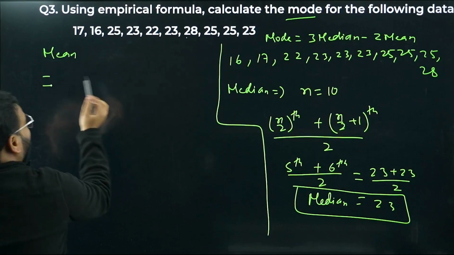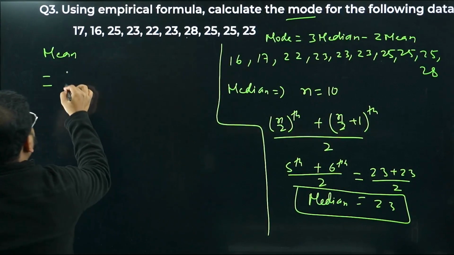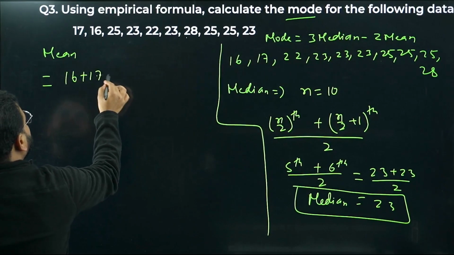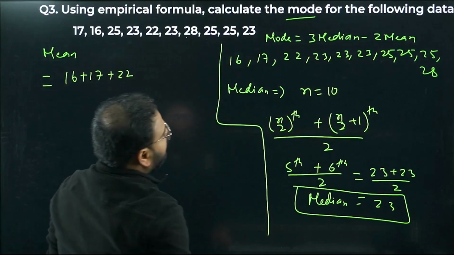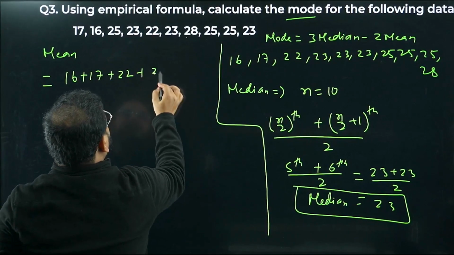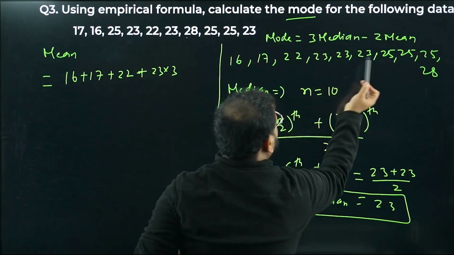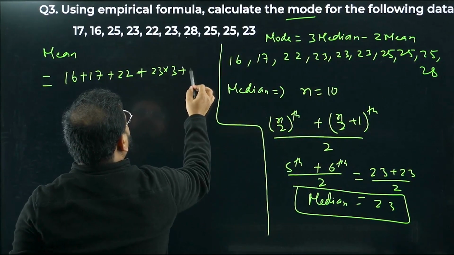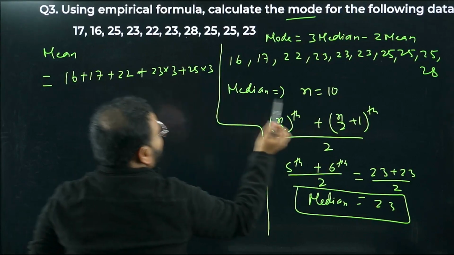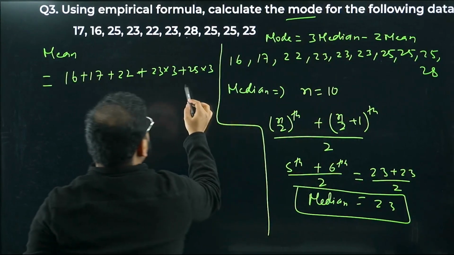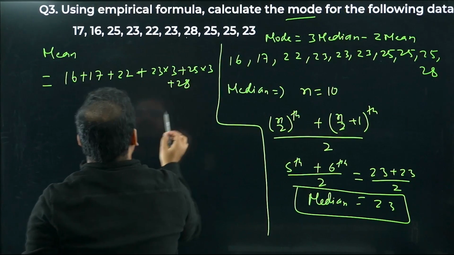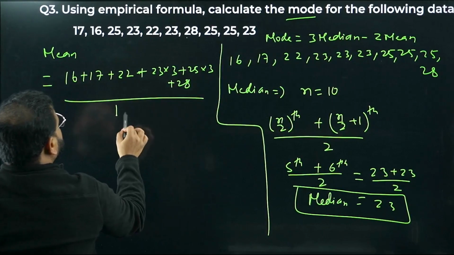For the mean, I have to add all of these. So 16 plus 17 plus 22 plus 23 times 3, plus 25 times 3, plus 28, divided by the total number of terms, which is 10.